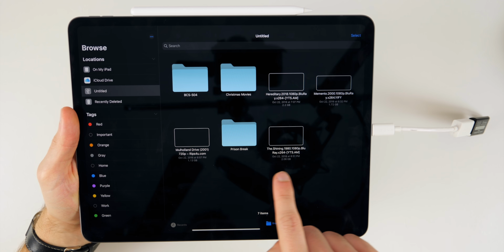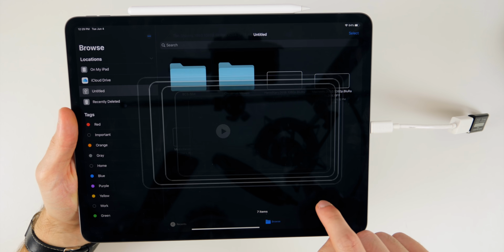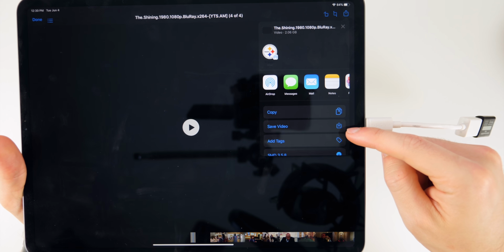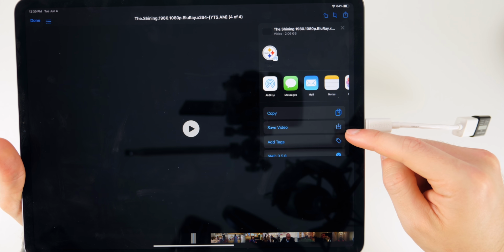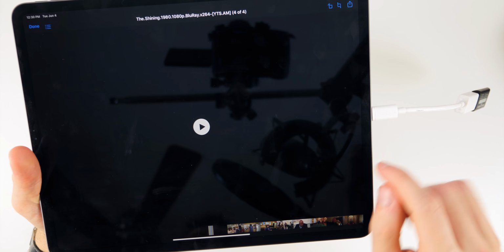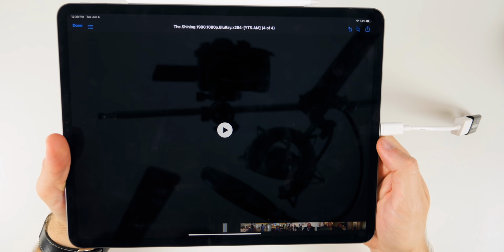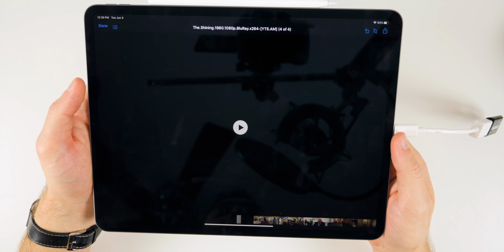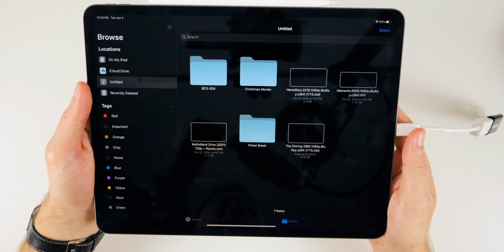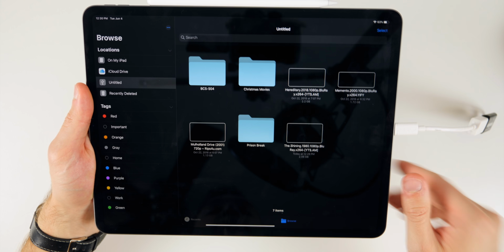So you can see I have some movies on here. If I go ahead and click on one of these movies right here, you can see it opens up like this. And if we click on the share button right here, you can see that we can save the video straight to our iPad, straight to the TV application right there. You can AirDrop it and all those things. So it's really cool. Of course, you could also just play it straight from within this view right here. So this is a really great solution if you have a lot of music or a lot of videos on an external hard drive or flash drive and you want to get them onto your iPad.